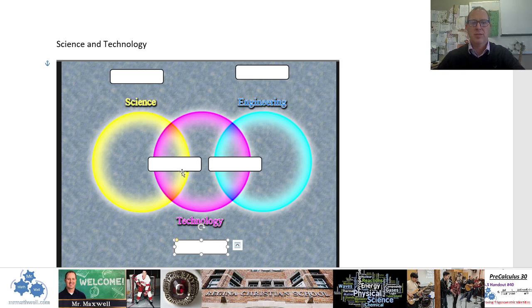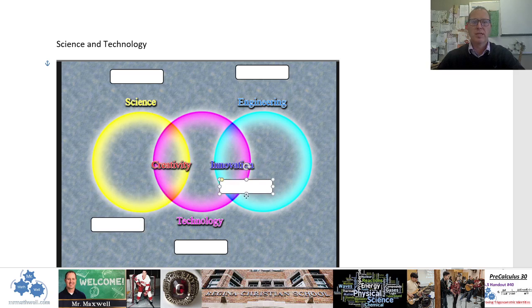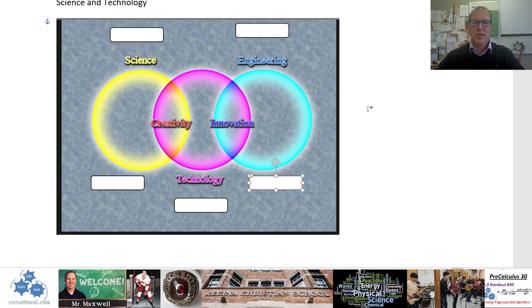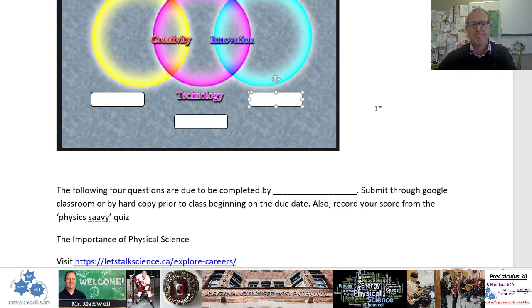Technology combines the two. And so what are these little spaces in here? In order to mesh science with engineering, we need creativity and innovation. So this little graphic shows how science, technology, and engineering are connected, and a full understanding of science and technology is also something that we hope to accomplish in this class.